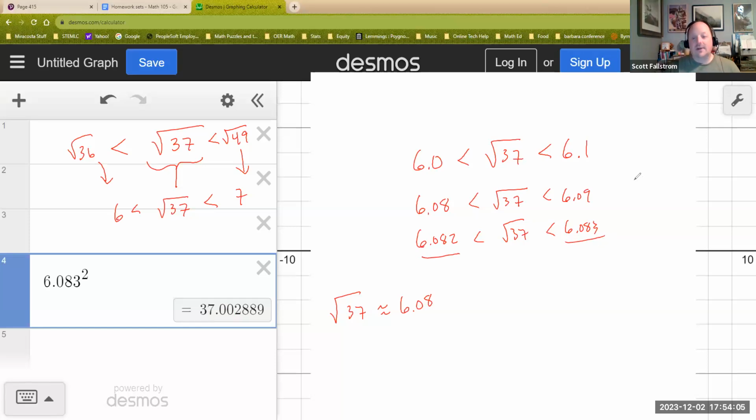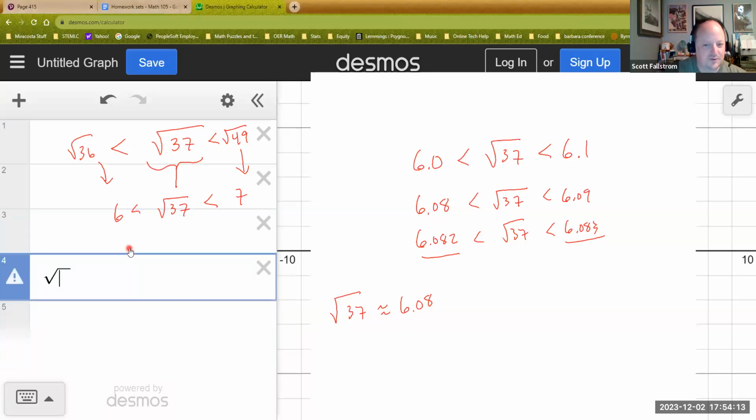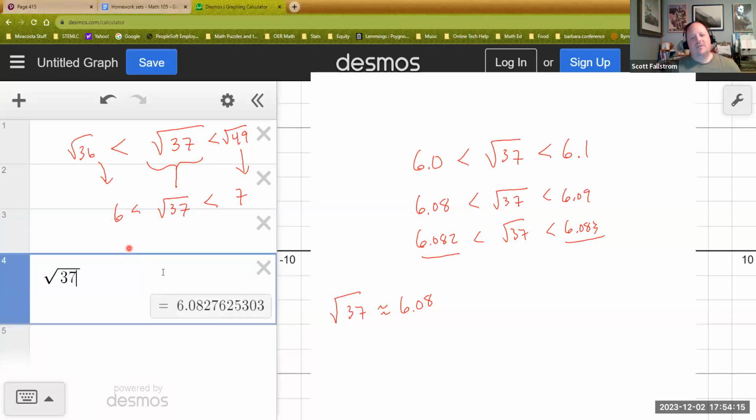Okay, but we could keep going and going and going. Now, it's not that exact algorithm, but when you actually want to take the square root of 37, a different mathematical process gets you to this number behind the scenes. That's what the calculator is doing. It's actually doing a math formula. We just don't tend to teach that formula. It's a little bit beyond what we cover. So 6.082, you notice I got to 6.082 just with multiplication.